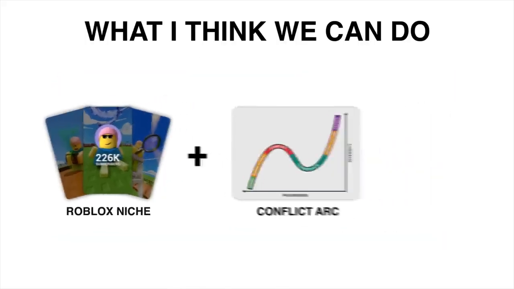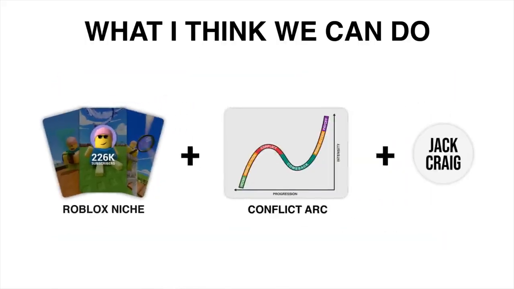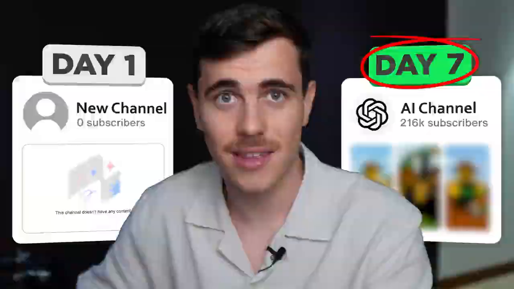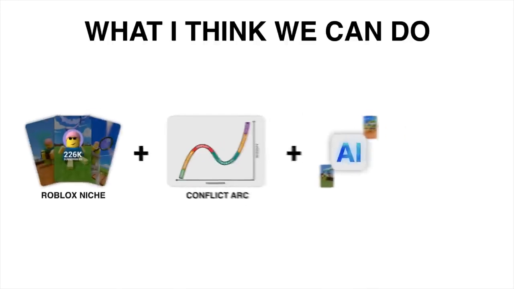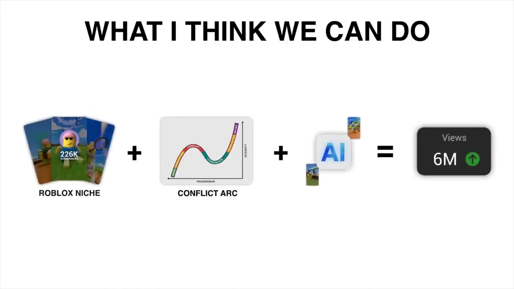To overcome this challenge, I could learn how to animate myself, but we only have 7 days here. So what I think we can do is use the latest advancements in artificial intelligence to create these animations for us. And all of this put together should allow us to go viral in just 7 days. Yeah, it's quite ambitious, but we are going to make this work.